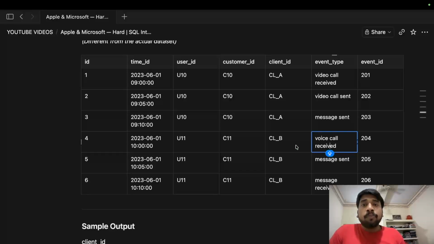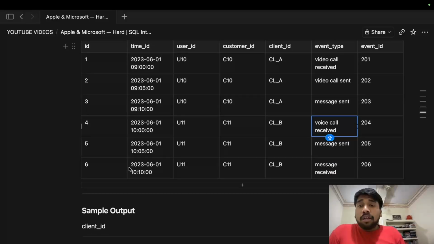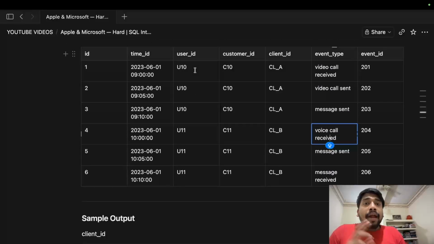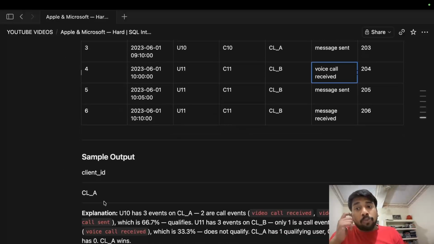total qualified users. So since we only had one user, which is U10, and for U10 we had the client ID as CLA, in our output we will show the client ID, which is CLA. Okay, this is the explanation here.